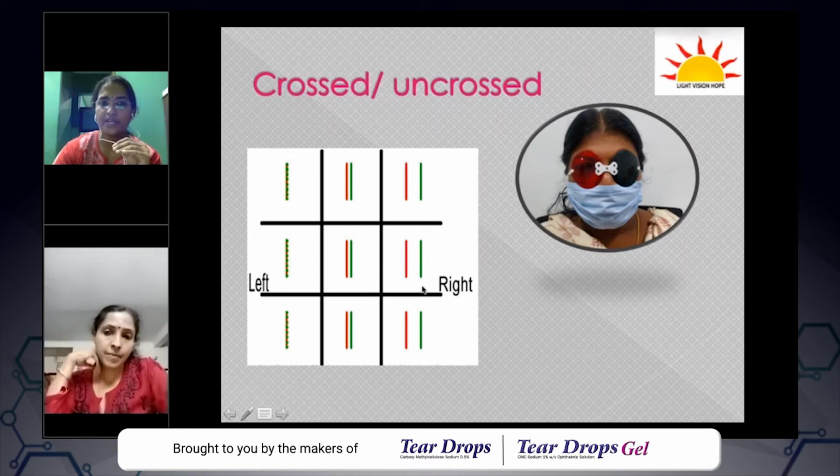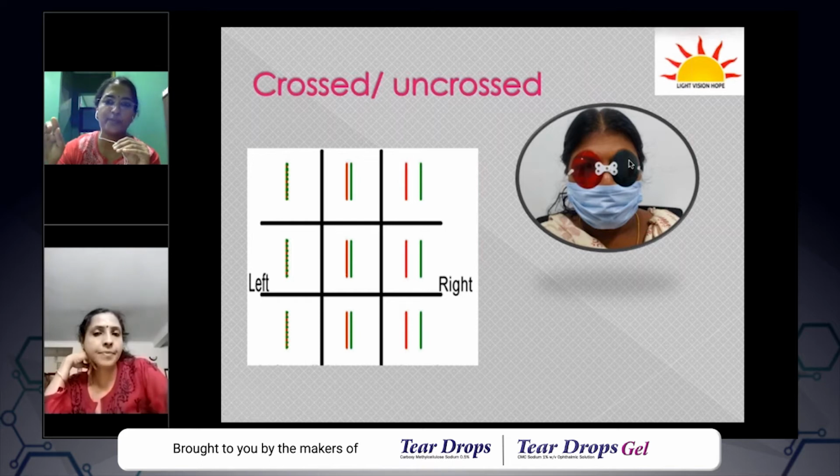So look at the farthest image, which is green. Okay, to see this green image, it has to come from her left eye, right? Just think for a moment. If she has to see this green image, it has to come from her left eye. So her left eye is producing this green image, which is the farthest image, and usually it belongs to the paretic eye.